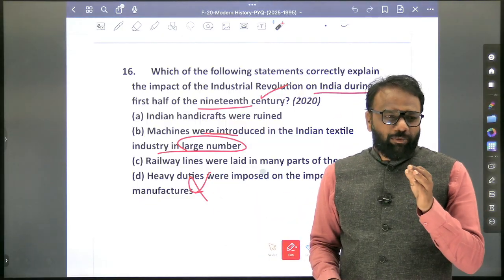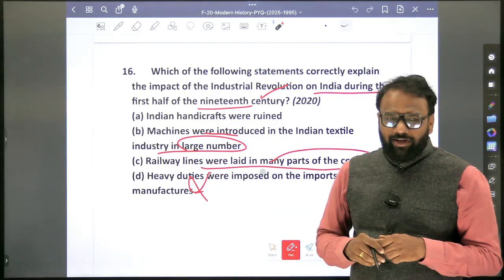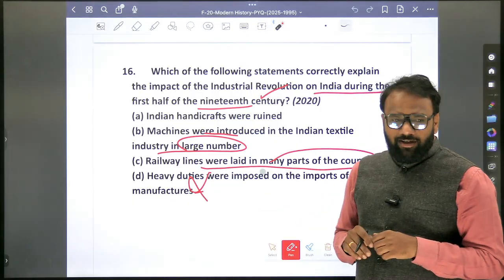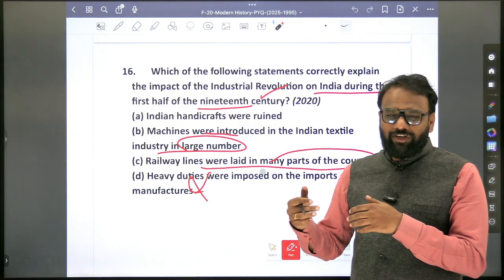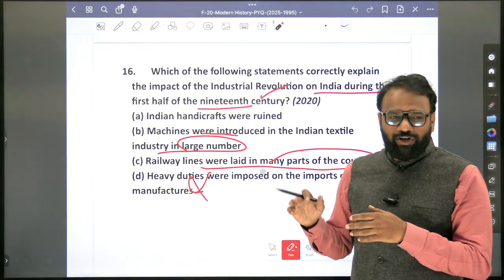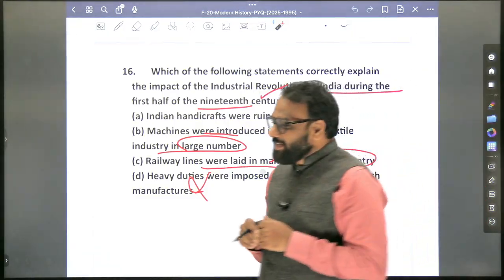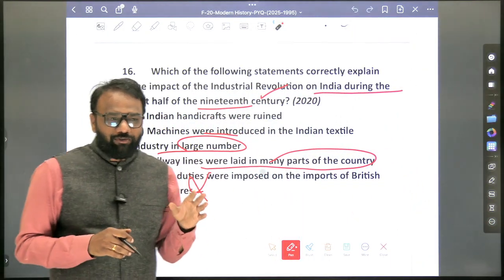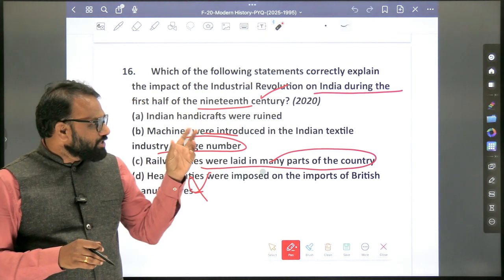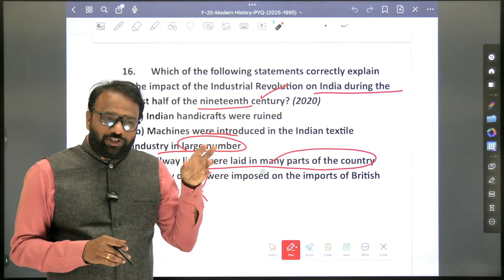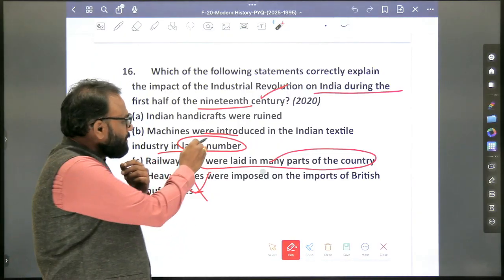And whenever they mention a positive statement, that will be wrong. So railway line, it was laid in India. So whether it benefited India? Okay, from the common point of view, yes, we may think that it has benefited. Because of this railway line itself, the Chaiyya Chaiyya song was shot. Okay, otherwise no. But from the exam point of view, whenever a statement shows British policies making a positive impact on India, then that will be false. So this will be false.